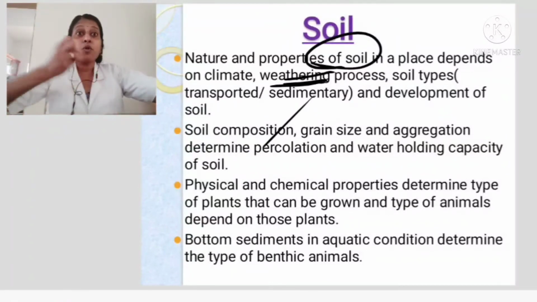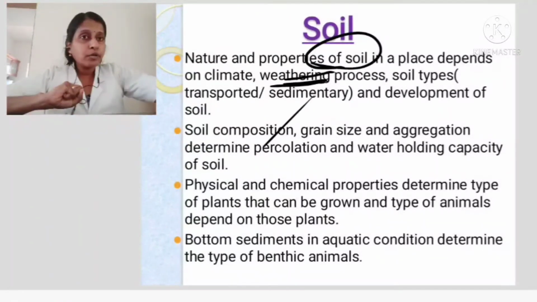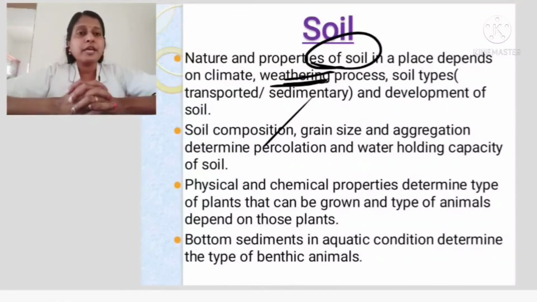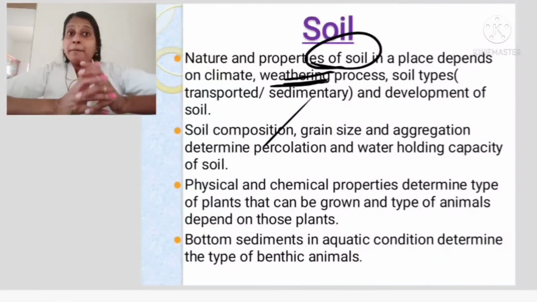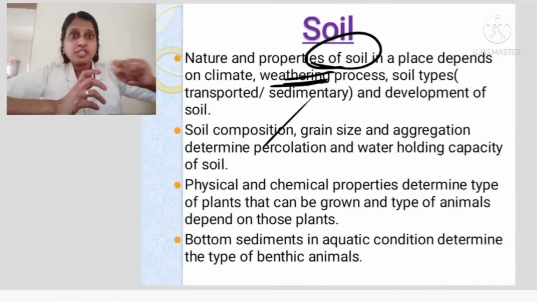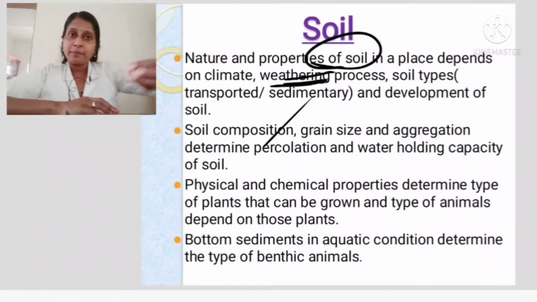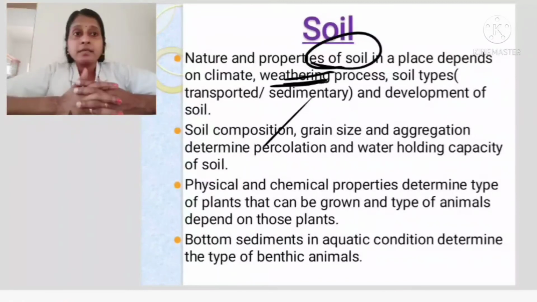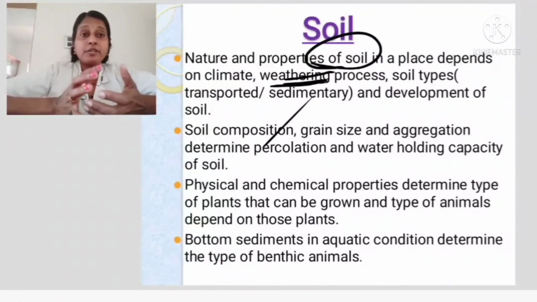Percolation rate and water holding capacity: who will hold water for a longer time? The clay soil will hold water for a longer time, because it is made up of small particles and has a property of adhesion which clings water together for a long time. But sandy soil, can it hold water? Percolation is good, but it cannot hold water for a long time. You can find it easily gets evaporated. So depending on the soil types, there can be different rates of percolation and different water holding capacity.